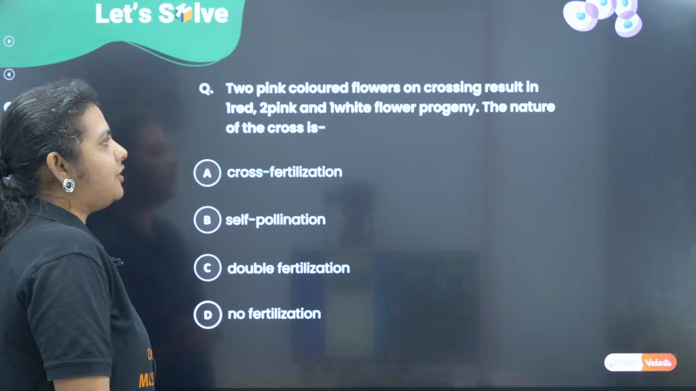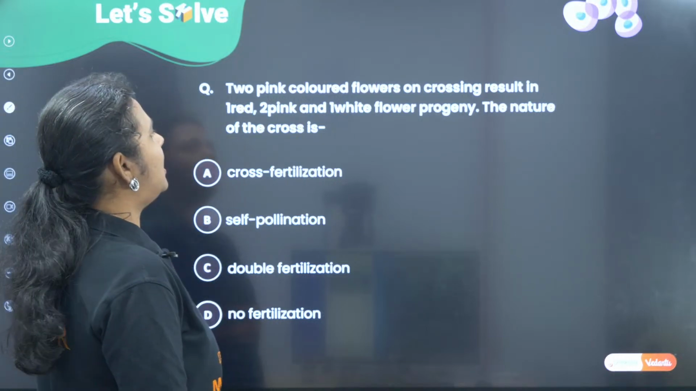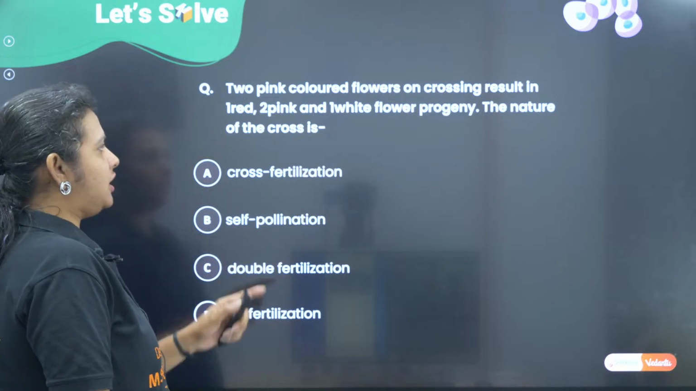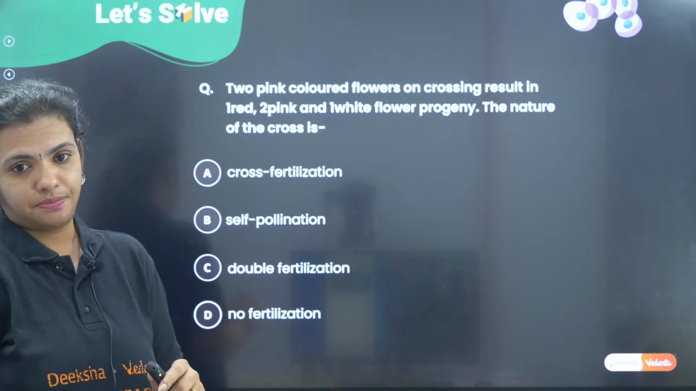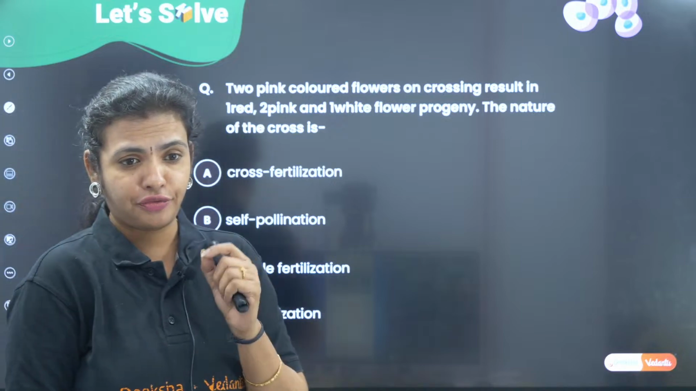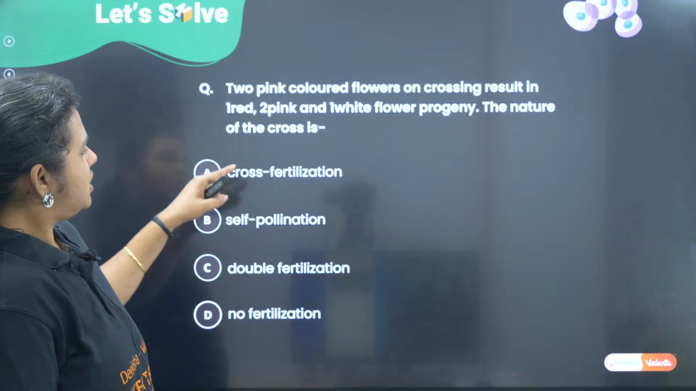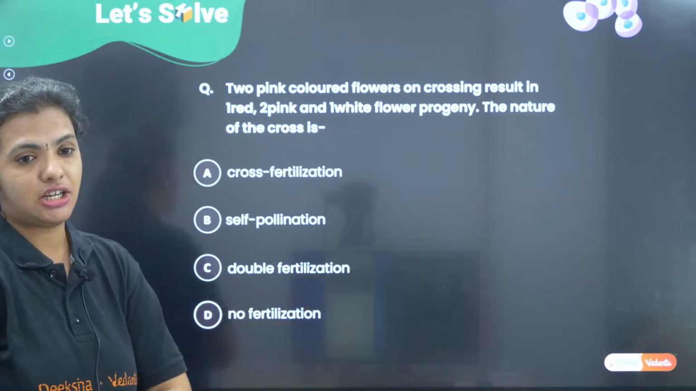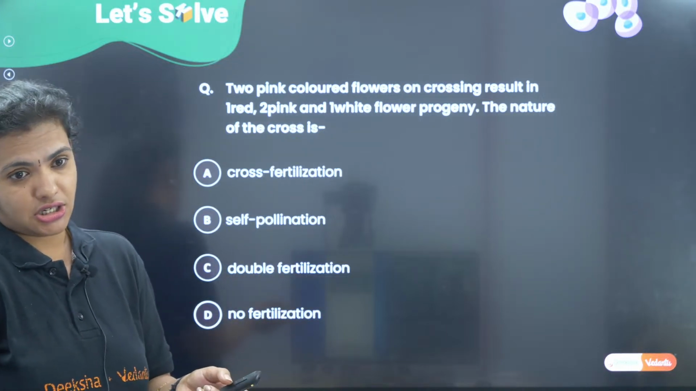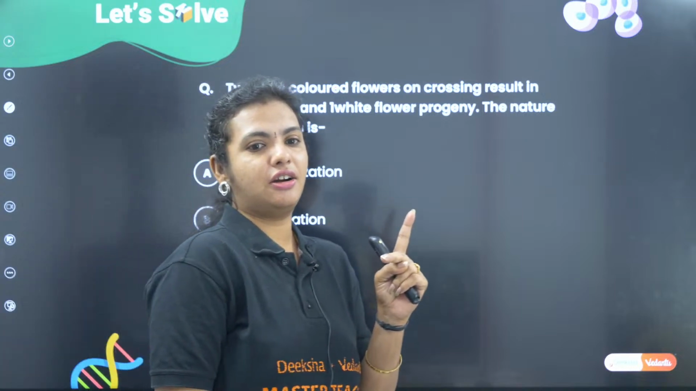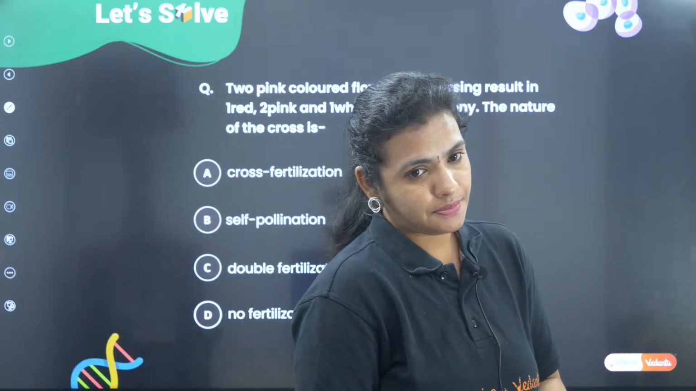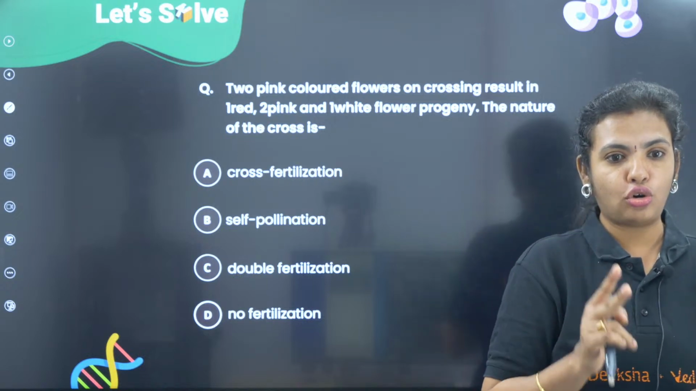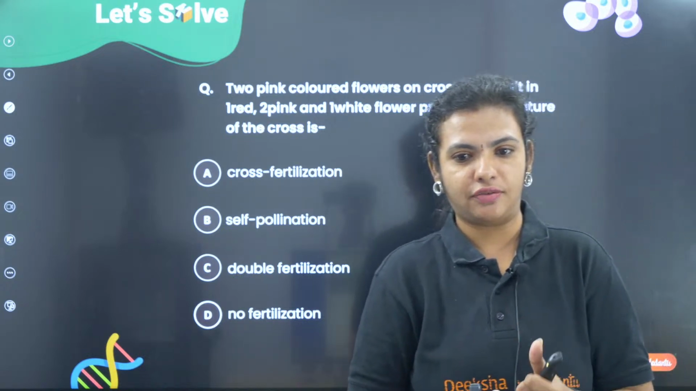Okay, two pink colored flowers on crossing result in one red, two pink and one white flower progeny. The nature of the cross. Okay, this is just a question to confuse you. Don't get confused. The options are cross fertilization, self pollination, double fertilization, no fertilization. So I have two pink colored flowers which have been crossed, and once I cross them, I am having one red colored, two pink colored and one white colored flower.